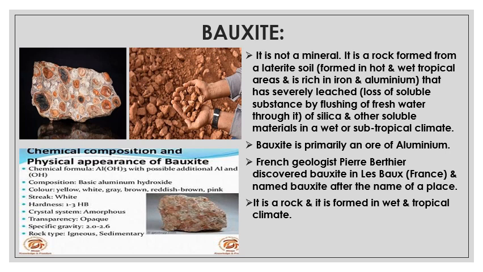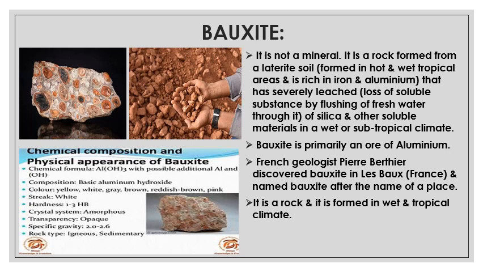So it's a rock formed from a laterite soil that has really leached of silica and other soluble materials in a wet or subtropical climate. Bauxite is primarily an ore of aluminium. French geologist Pierre Berthier discovered bauxite in Les Baux, which is a place in France, and he named bauxite after the name of a place. So it's a rock and it is formed in wet and tropical climate. In the first picture, bauxite is over there, then laterite soil is over there, in which we can see the mixture of bauxite ore in that soil.